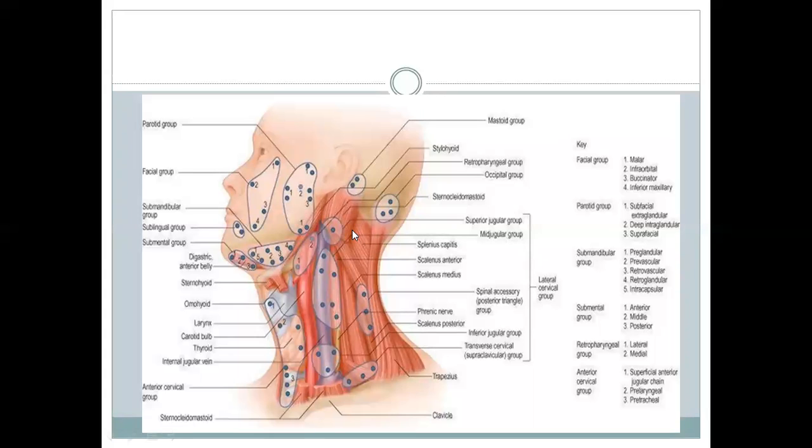So we have superficial nodes, and we have deeper nodes. The superficial nodes are present in the superficial fascia, and the deeper nodes are present deep to the deep fascia.